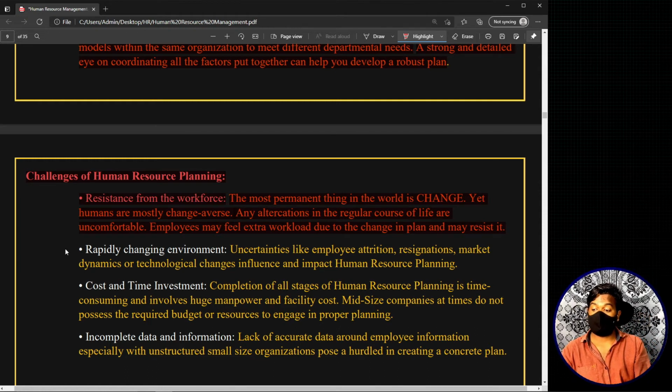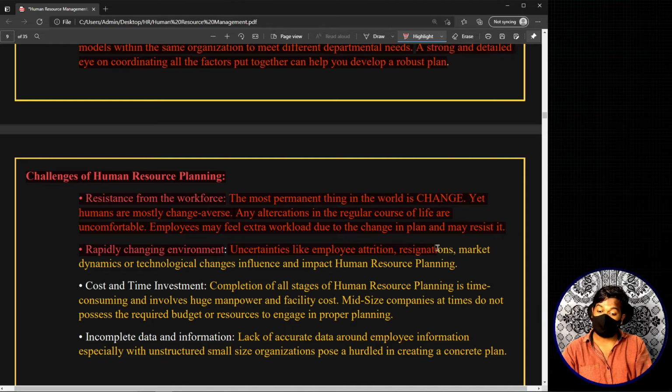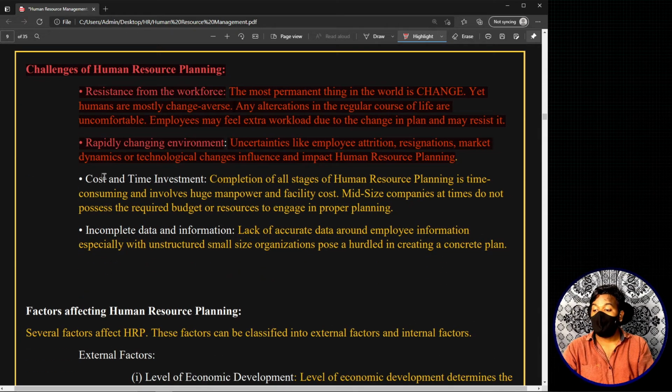Moving on, you also have something called a rapidly changing environment. The business environment is dynamic in nature; it keeps on changing, updating and evolving. That factor relating to the environment can also have an impact on human resource planning. How? Uncertainties like employee attrition, resignations, market dynamics, or technological changes have an impact on human resource planning. Now, cost and time investment. The amount of cost or time invested in human resource planning can also become a challenge to it.